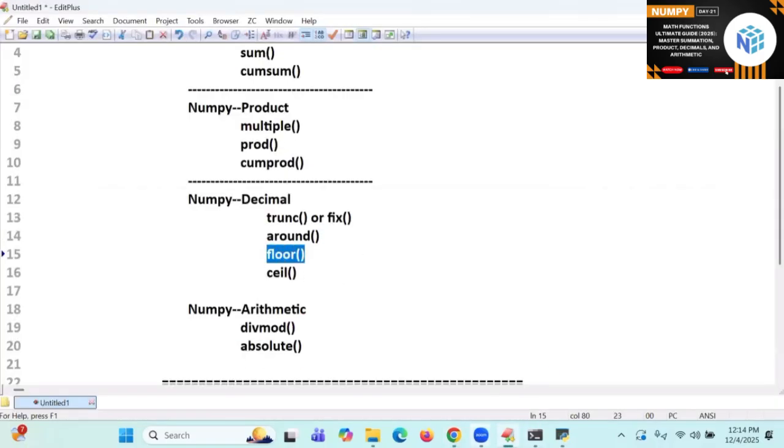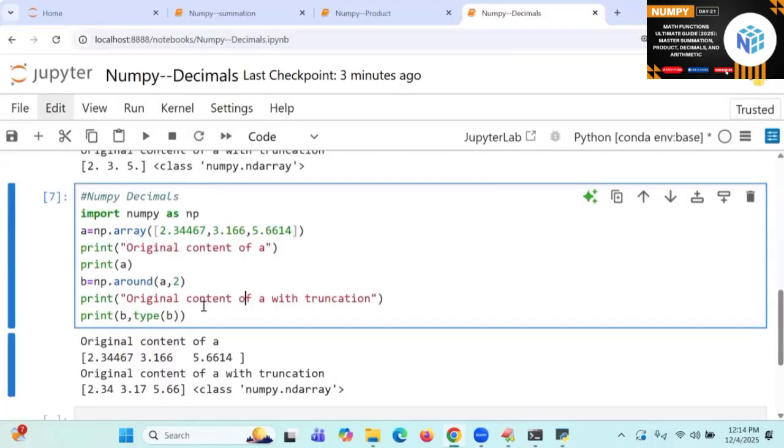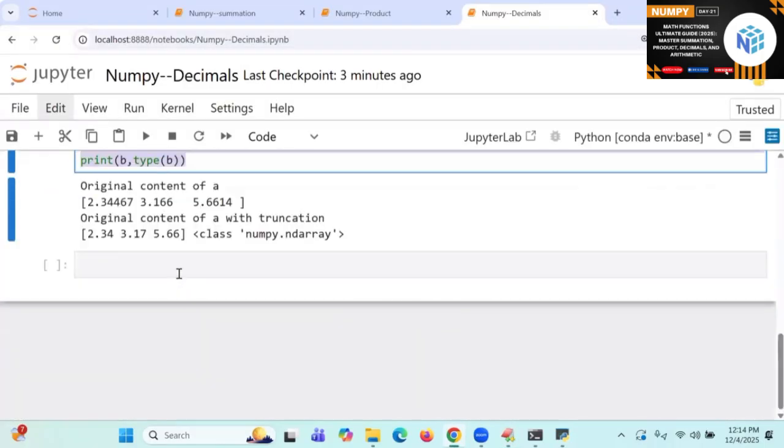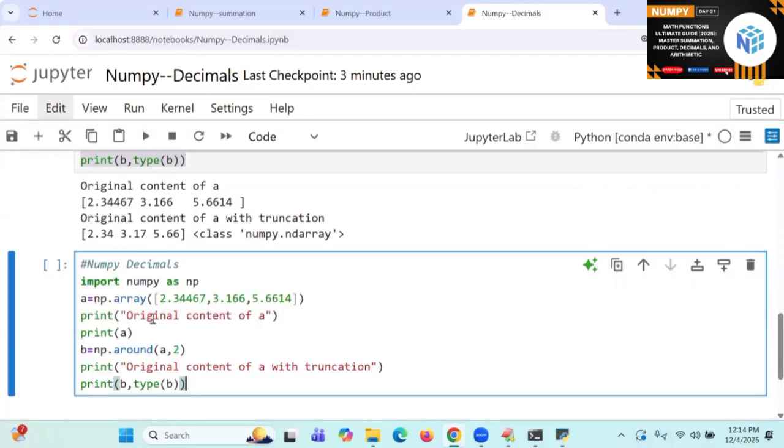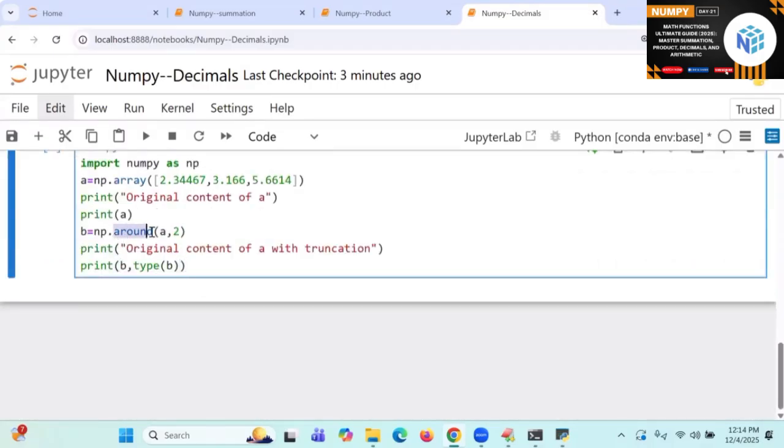Floor function. Your favorite answer is going to come. So coming to this place, floor. So I'm going to apply the floor function. Be careful. Floor. So 2.3, 2.3 and 3.1 and 5.0, 3.1, 5.0. Floor. What is the value? Slowly tell me.